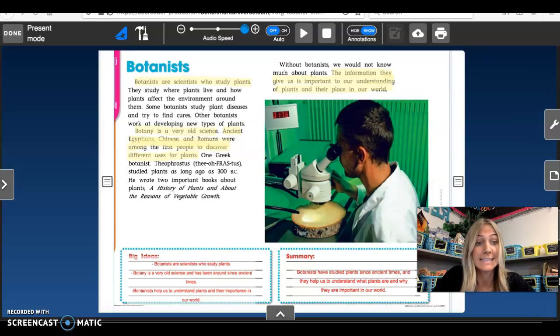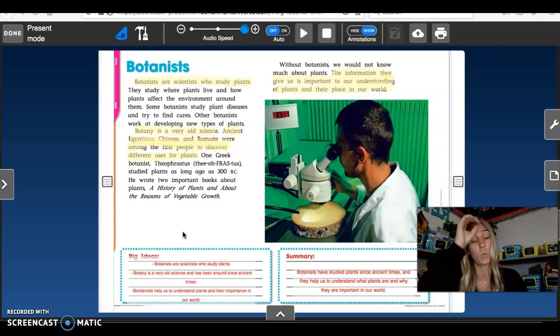So the summary sentence that I wrote just says, botanists have studied plants since ancient times, and they help us to understand what plants are and why they're important in our world. And that's it. I read the text, I found the big ideas, and I used the big ideas to just write one sentence. And the one sentence just gives a general big picture of what the whole text was about. I left out a lot of the details that weren't really that important, right? Because we know the text is just written about botanists. It gives us information about what a botanist is and what they do, and that's exactly what I wrote in my summary.